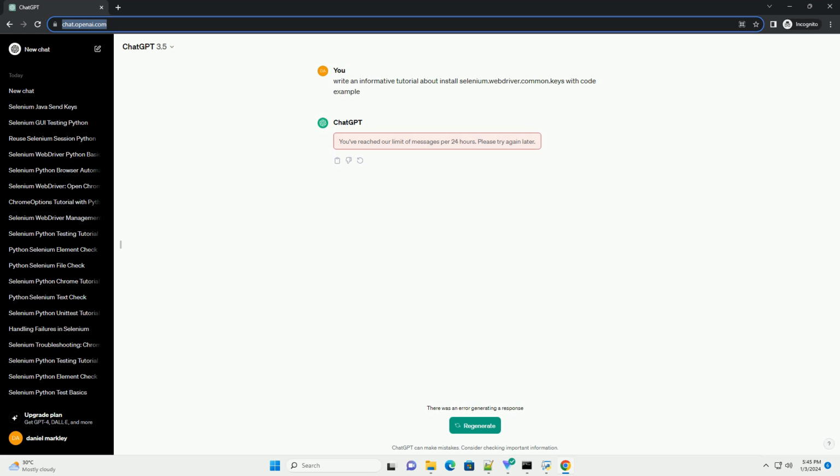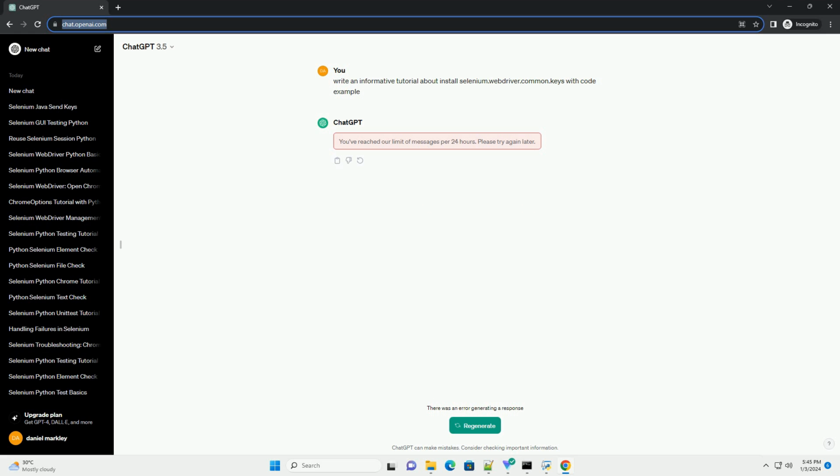In this tutorial, we'll guide you through the process of installing selenium.webdriver.common.keys and demonstrate how to use it with Python code examples. Prerequisites. Step 1. Install Selenium WebDriver. If you haven't already installed Selenium, you can do so using the following pip command.